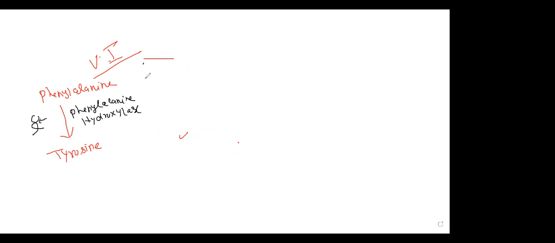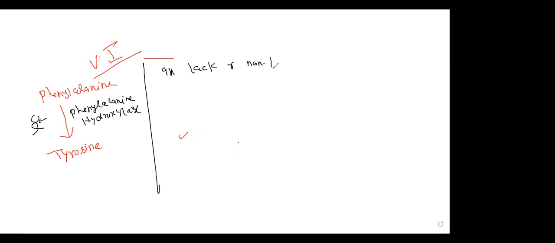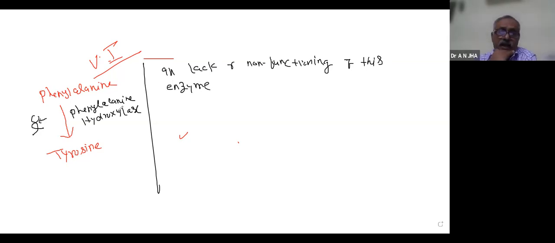But in lack of this enzyme, if the DNA gets defective, in lack or loss of function, obviously this enzyme is not there, and phenylalanine cannot be converted to tyrosine. So what happens?